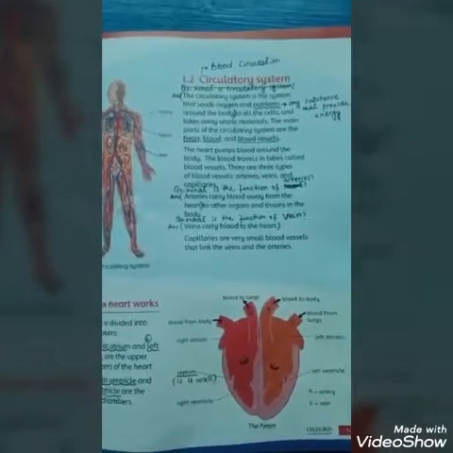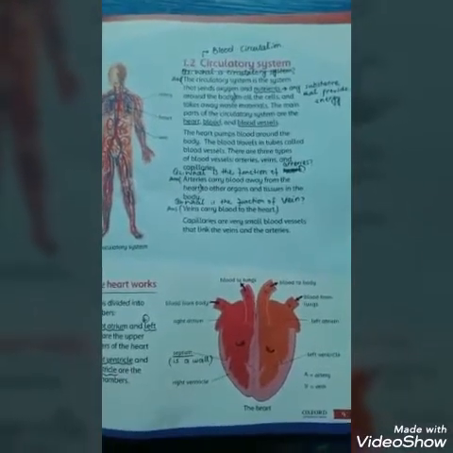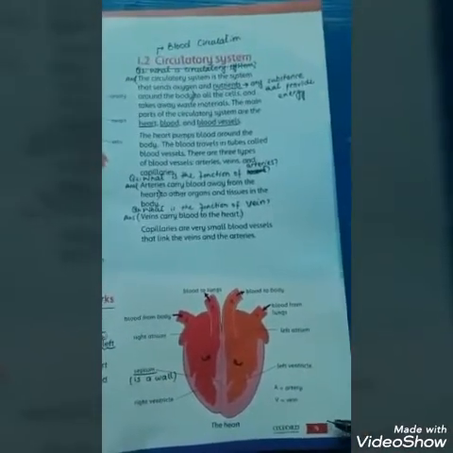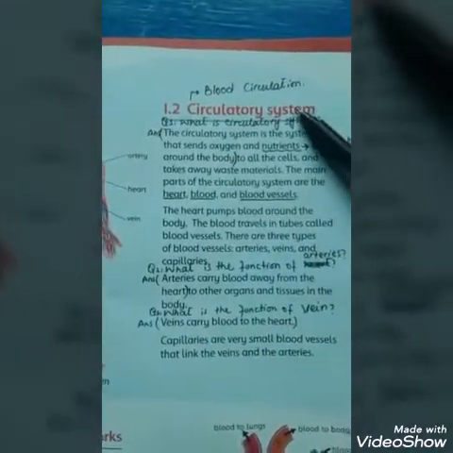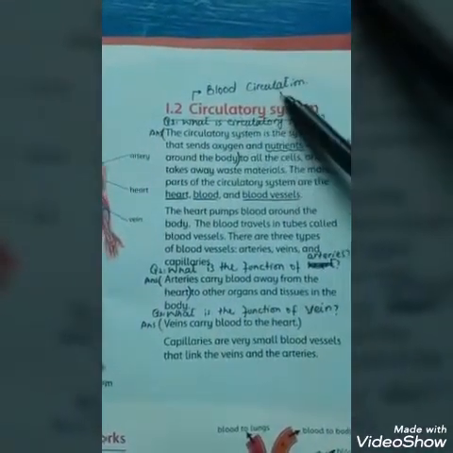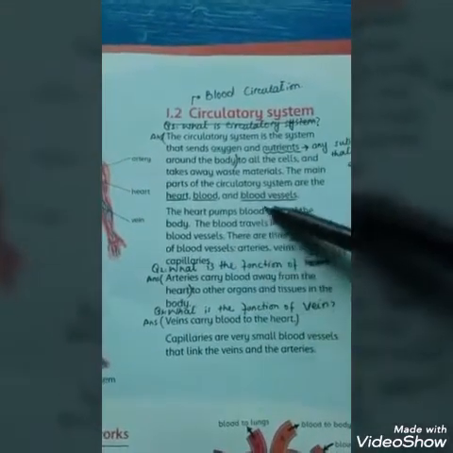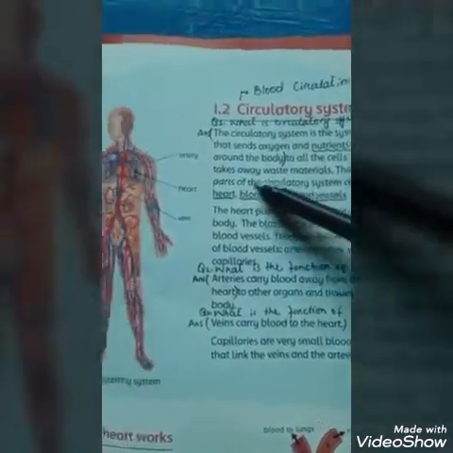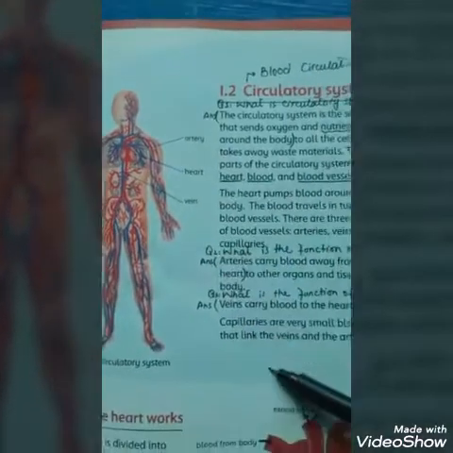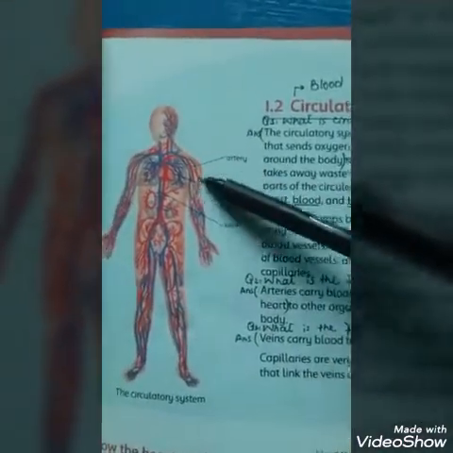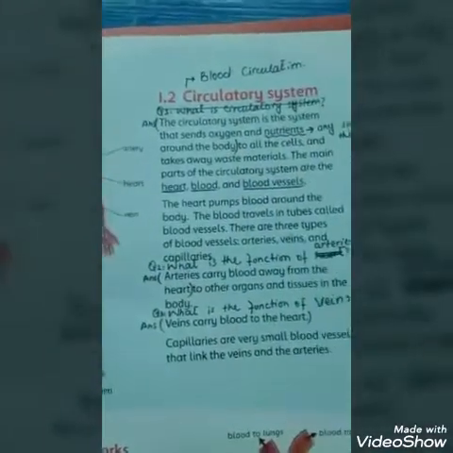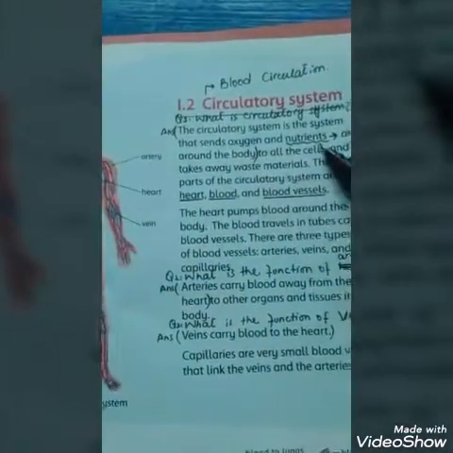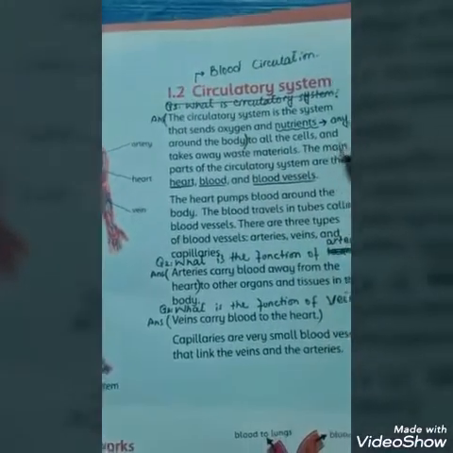Thank you. Now we are going to discuss the second topic of unit 1 on page 9, that is circulatory system. What is circulatory system? Circulatory system is basically a blood circulation throughout the body with the help of blood vessels. These blood vessels are arteries, veins and capillaries. These carry blood towards and away from the heart. Circulatory system sends oxygen and nutrients around the body to all the cells.